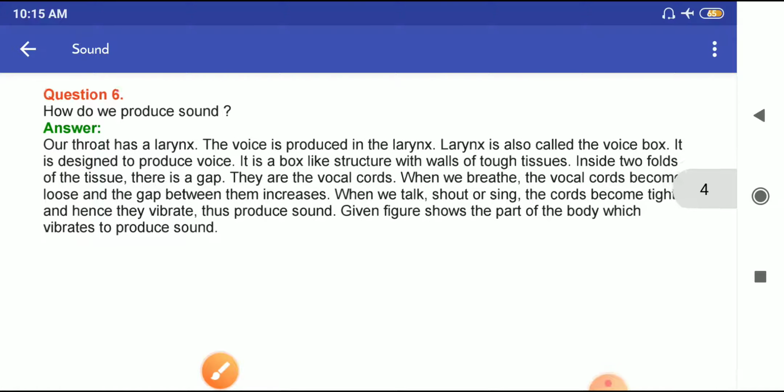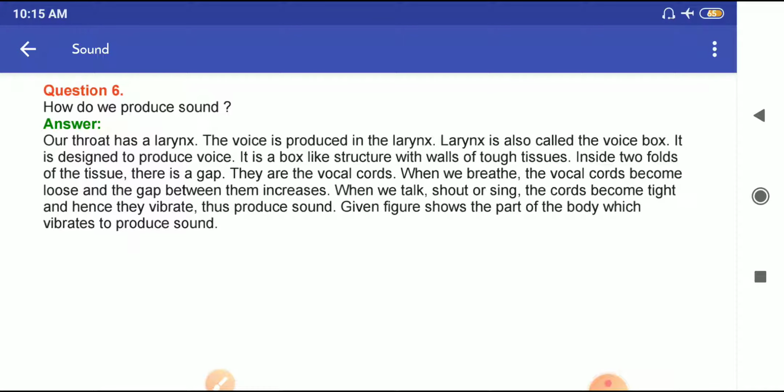Question number 6, how do we produce sound? So our throat has a larynx. The voice is produced in the larynx. Larynx is also called the voice box. It is designed to produce voice. It is a box-like structure with walls of tough tissues. Inside, two folds of the tissues have a gap. They are the vocal cords.